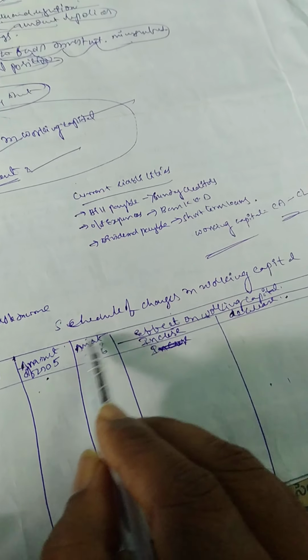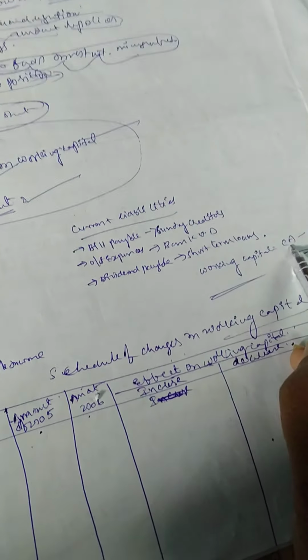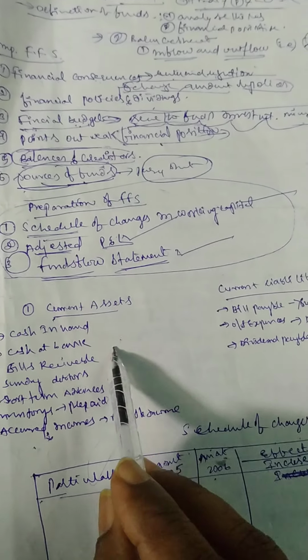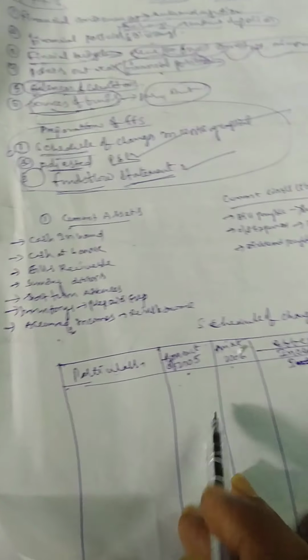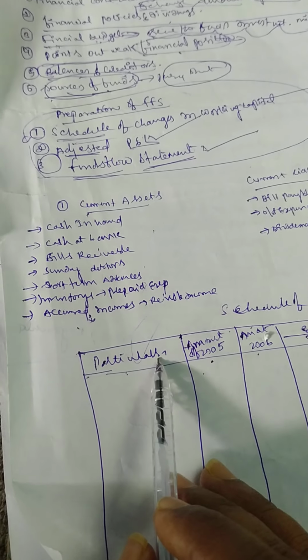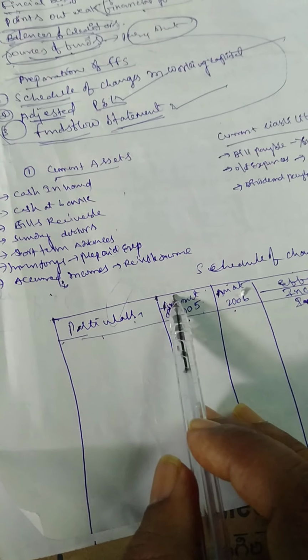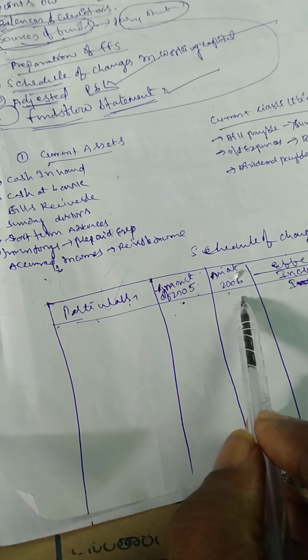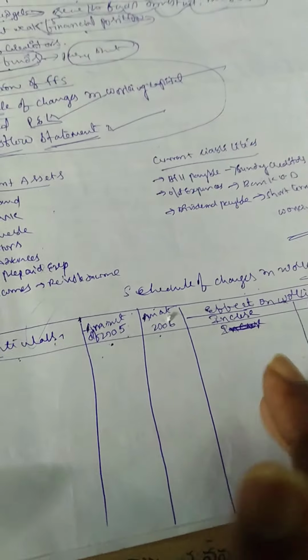Schedule of changes in working capital. Working capital is equal to current assets minus current liabilities. I already wrote current assets and current liabilities, and which transactions are involved under each. So first is particulars and second is the amount of 2005, the previous year balance, and the present year balance of 2006.